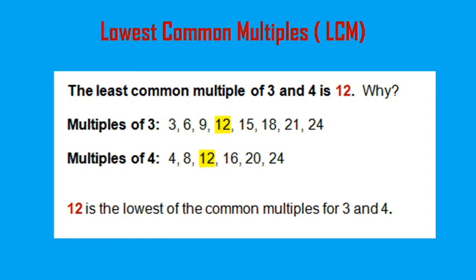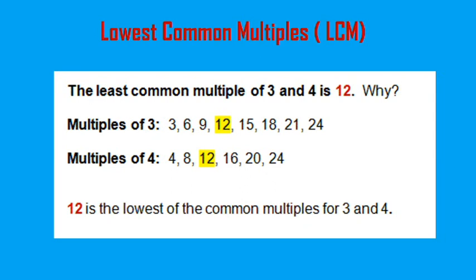Lowest common multiples, LCM. Here is one example of lowest common multiple of 3 and 4. The multiples of 3 are 3, 6, 9, 12, 15, 18, 21 and 24. And multiples of 4 are 4, 8, 12, 16, 20 and 24. Here there are two numbers in common, 12 and 24. Can you see?